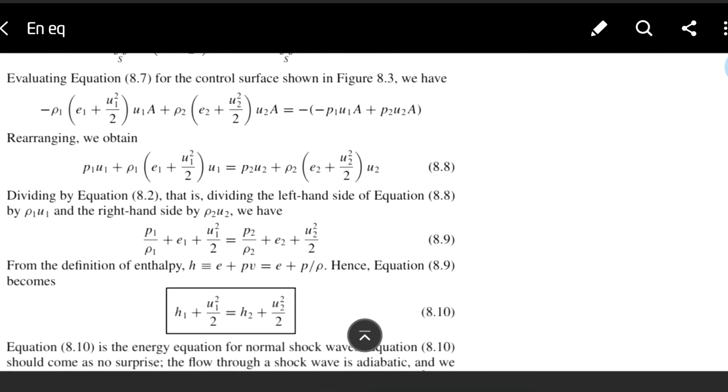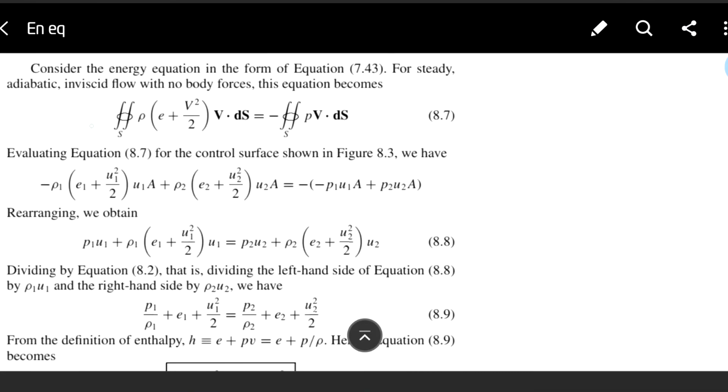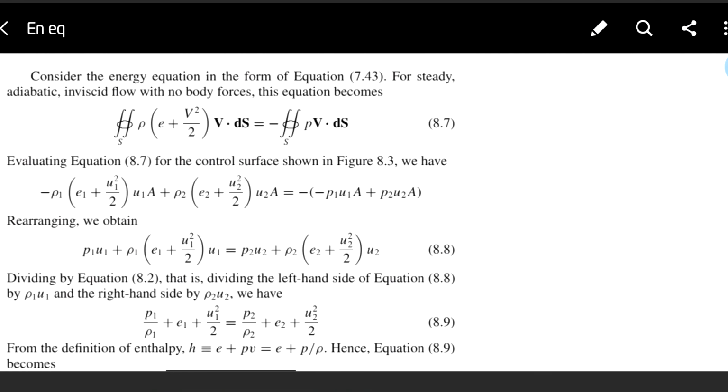So how do we go from equation 8.7 to equation 10? Just to remember, because I thought it was perfectly explained in the book, but if you need, I will repeat it in my words. I hope it helps you to understand this question.